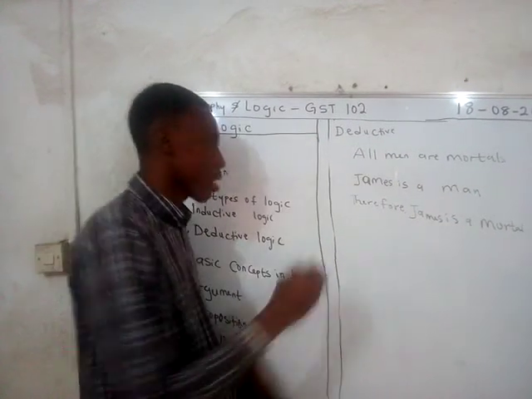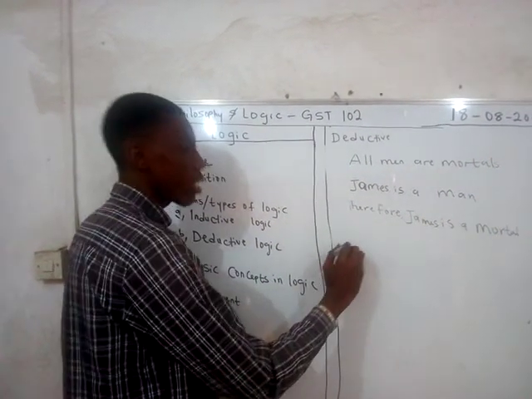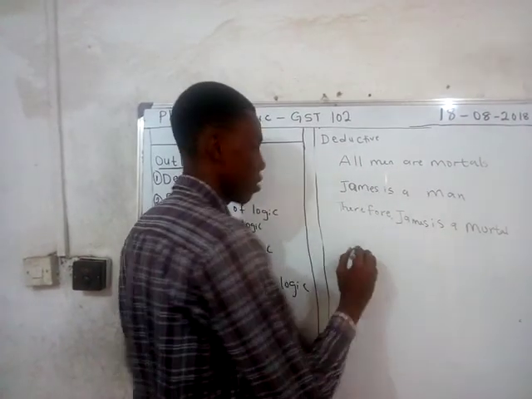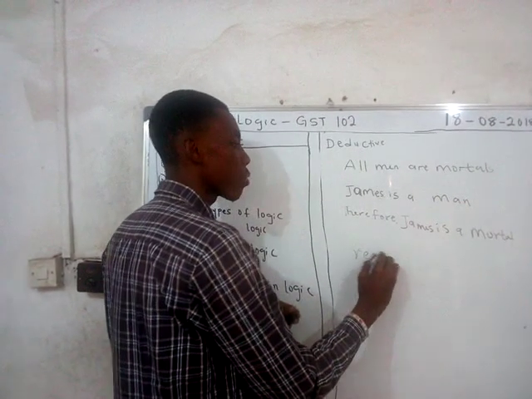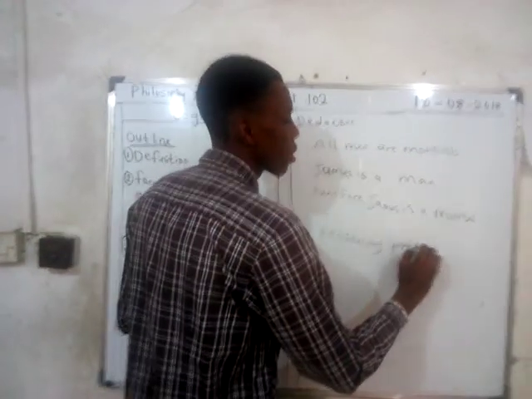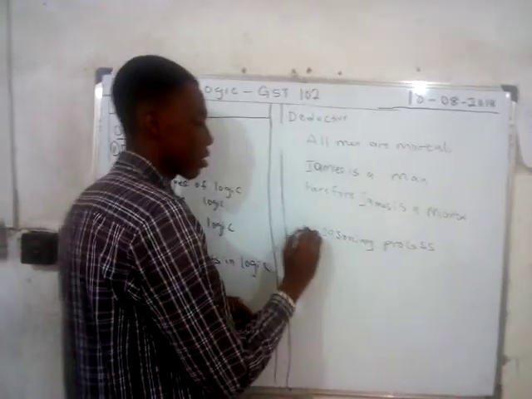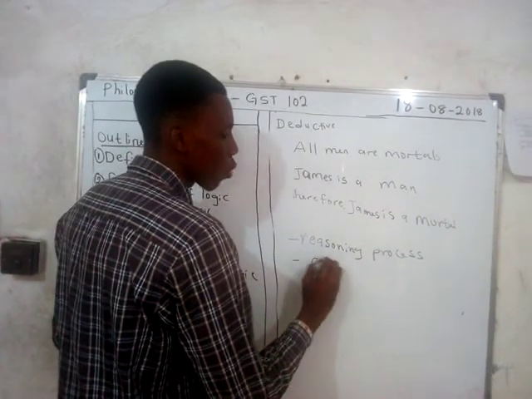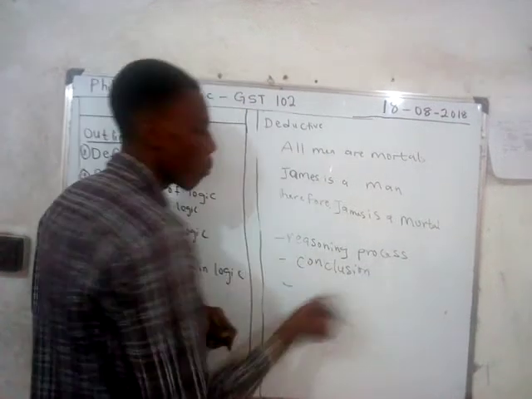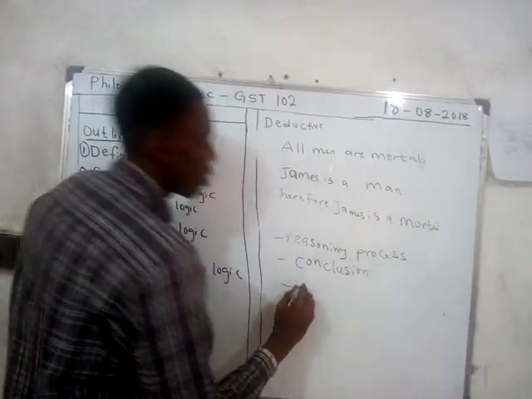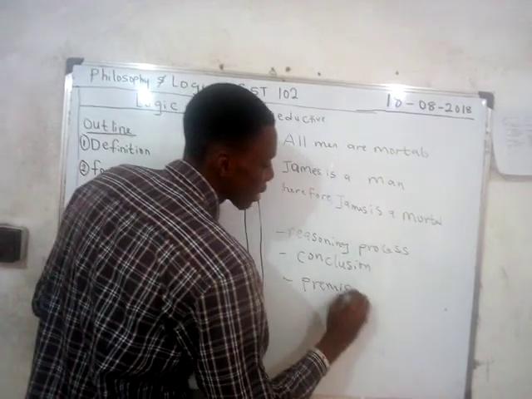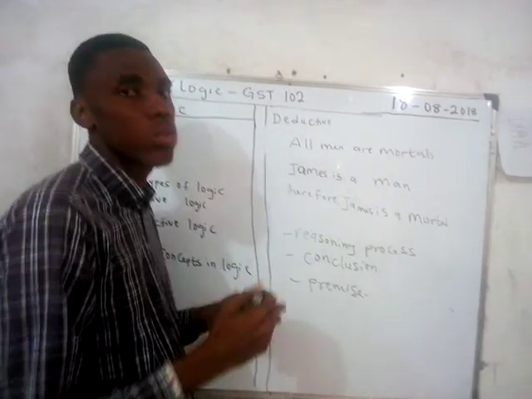Argument in logic is seen as a form of reasoning, a reasoning process. And this reasoning process has a conclusion. And this conclusion must come from the premises. That is what an argument is all about.